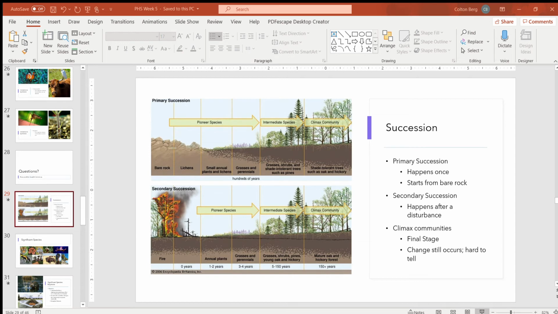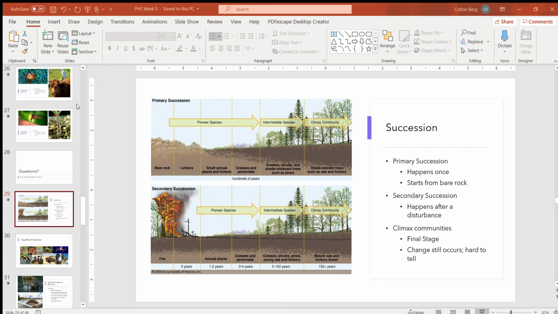There's two different types of secession. One, primary secession. Primary secession is what happens first. It starts off with bare rocks and it breaks down those rocks into soil, which will lead into different species going through. As you can see with this photo, it goes from bare rocks to lichens, which is what people call moss, but it's not moss, on rocks. The orange, green, white on rocks.